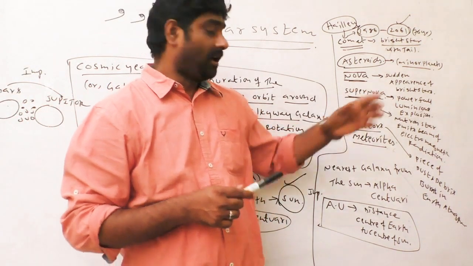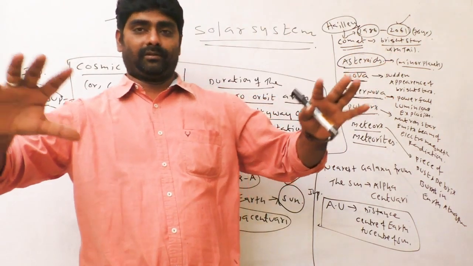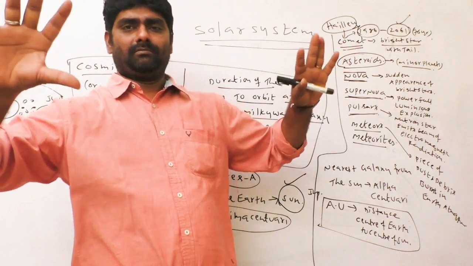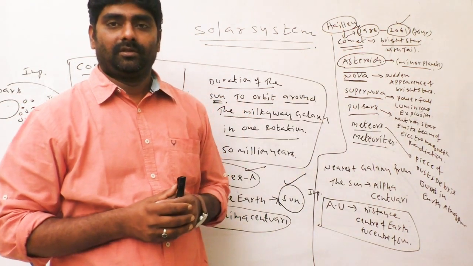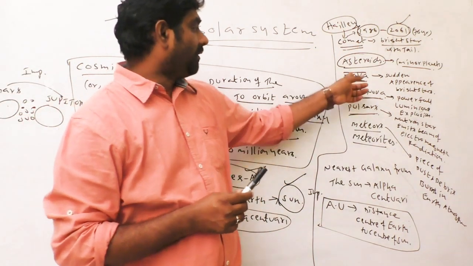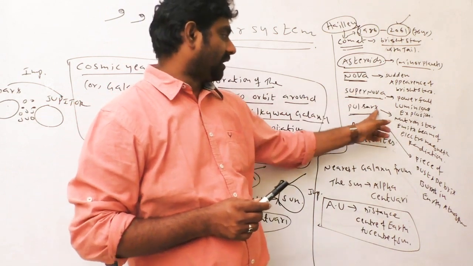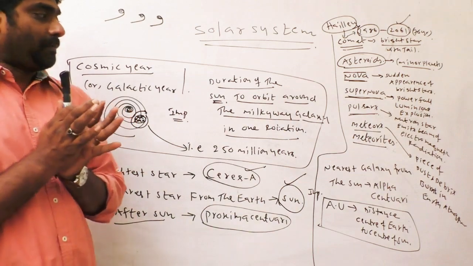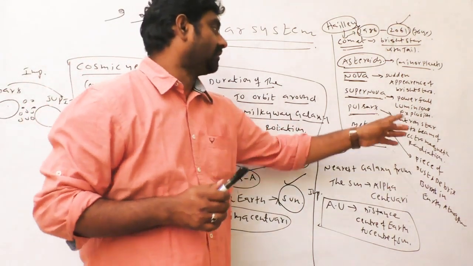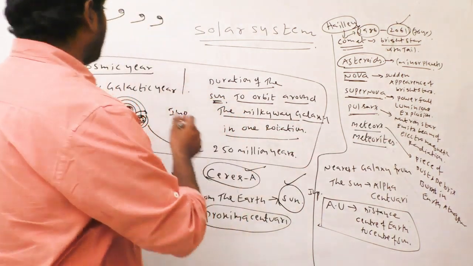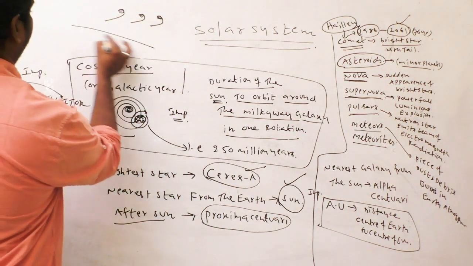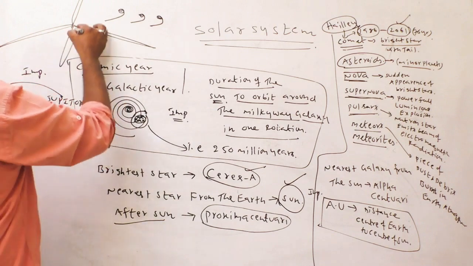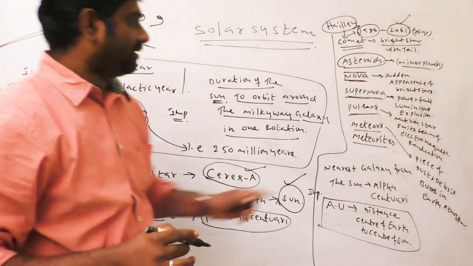But compared to nova, a supernova emits powerful light, like a big bright light. Nova, supernova, pulsars. Pulsars are neutron stars that emit a beam of electromagnetic radiation, like a beam of light.